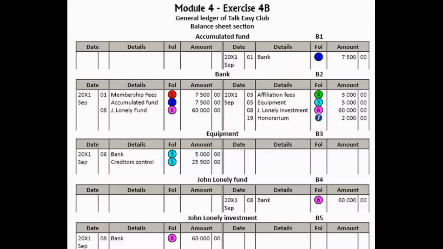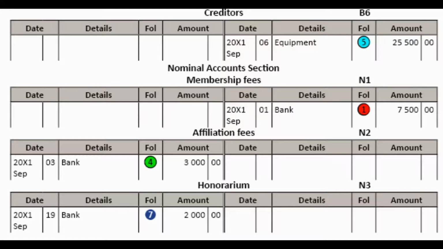Okay, so now we get to the transaction on the 3rd of September. The club paid the affiliation fees to the Talk Union of South Africa, 3,000 Rand. So the double entry for that is credit bank with 3,000 and debit affiliation fees with 3,000. And that transaction is marked with the 4 in the green circle.